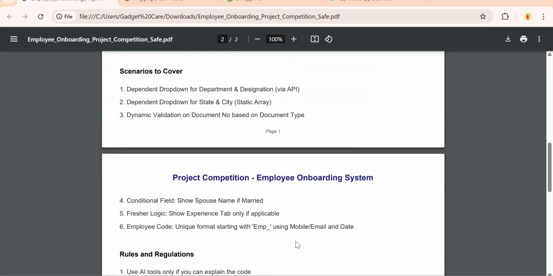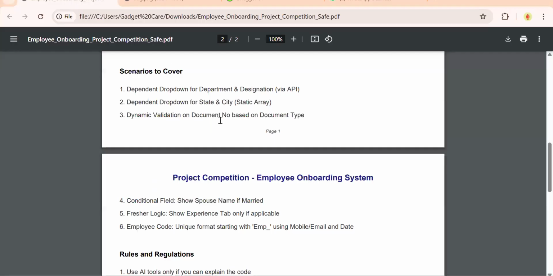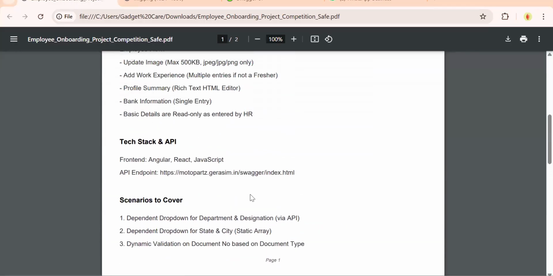That's it. If you have any question, in the group go to the participants and you will find my number. You can directly connect with me. In this group only, we will be connecting daily or on alternate days. If you have doubts related to the API and everything, all communication will be shared over here. I think I have almost covered everything.